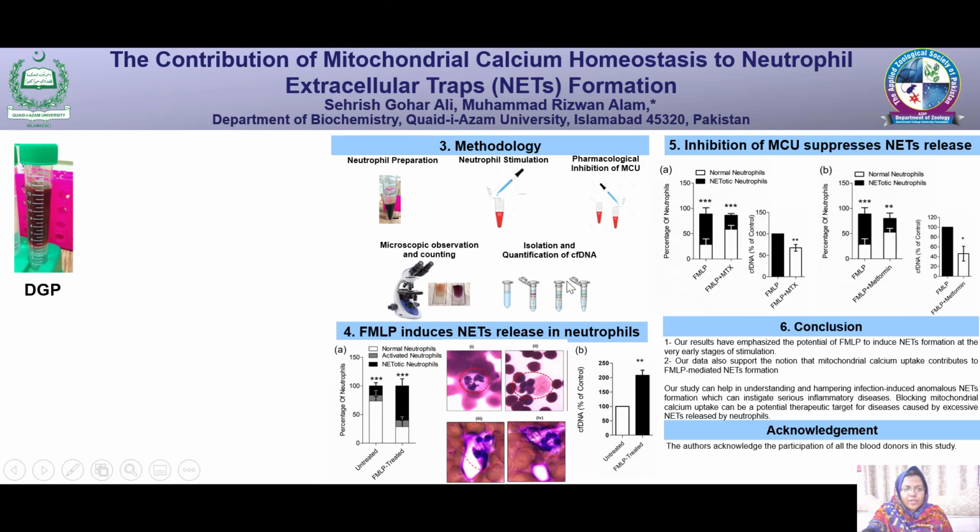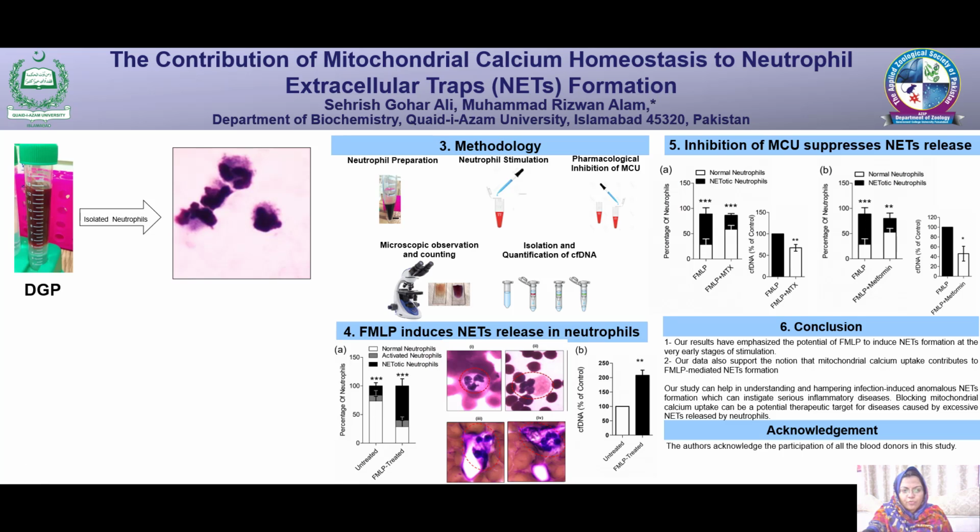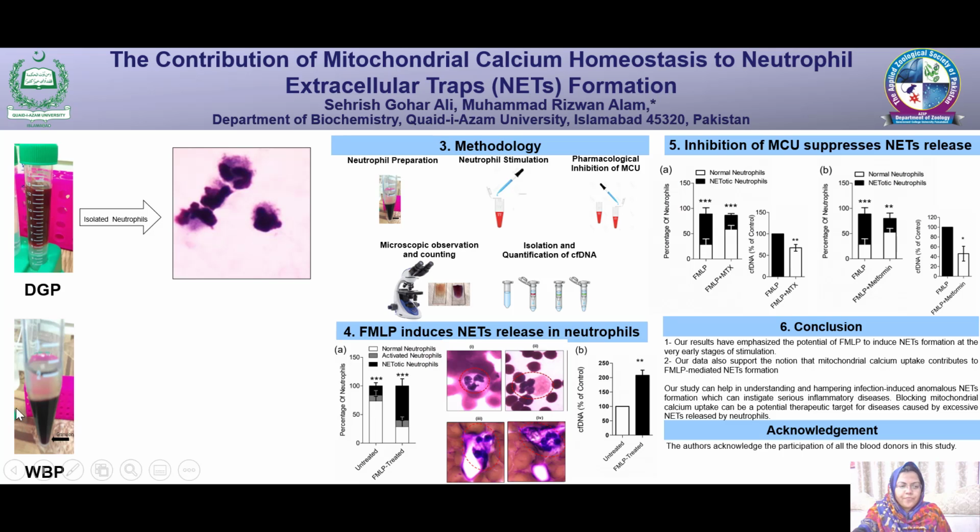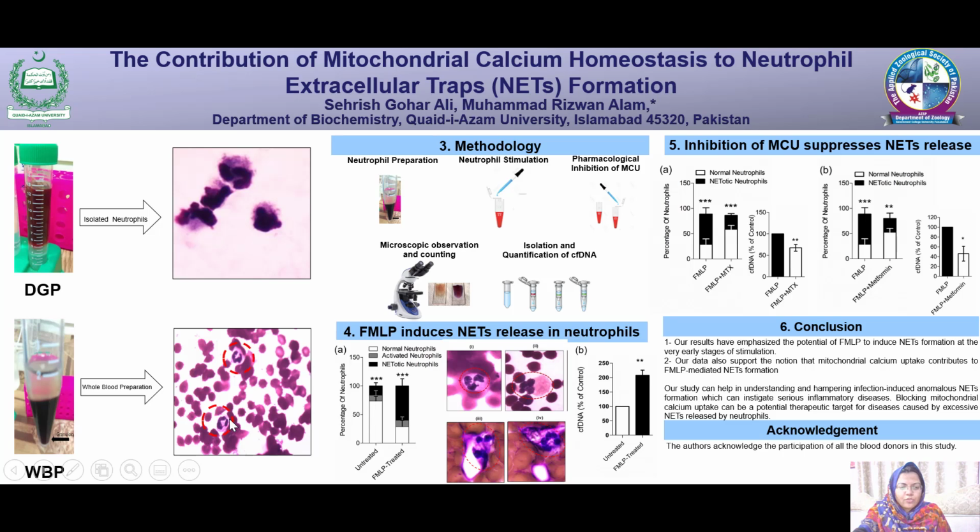Usually, in neutrophil function related studies, a density gradient based preparation is used for the isolation of neutrophils. However, after the density gradient based preparation, we found that isolated neutrophils were significantly activated without any treatment, and we did not find it reliable for our FMLP based stimulation of neutrophils. We used a close to physiological whole blood preparation containing white blood cells and red blood cells in a physiological buffer and found that the neutrophil morphology was close to normal in this preparation.